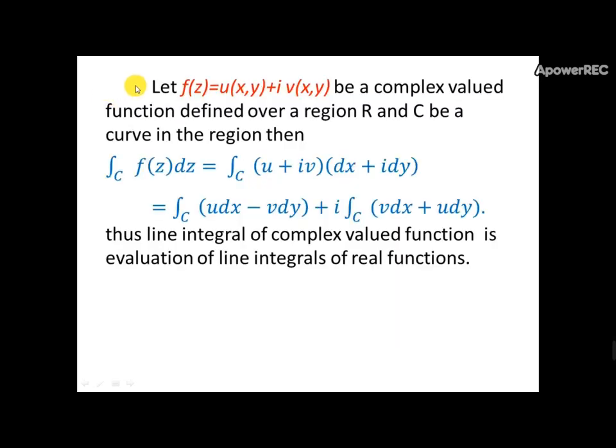Let's consider a function f of z equals u plus iv, a complex valued function defined over any region capital R, and capital C be a curve in the region.